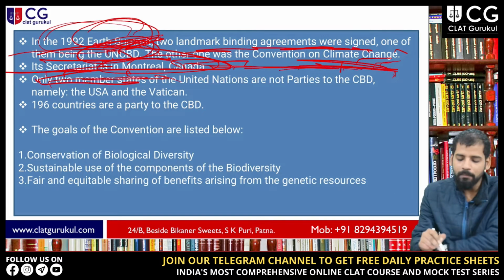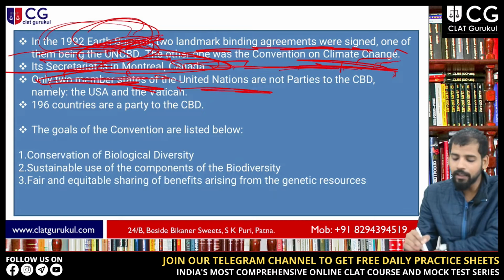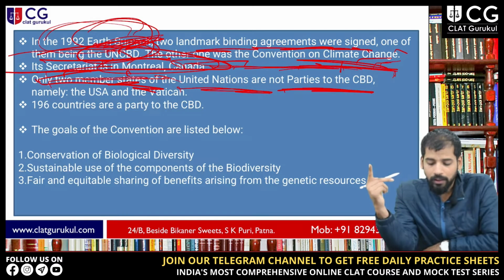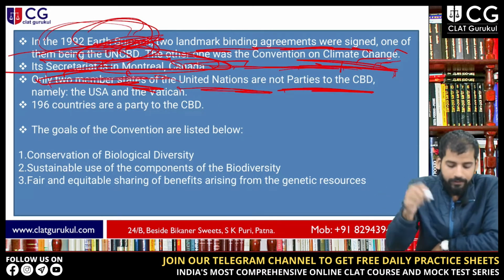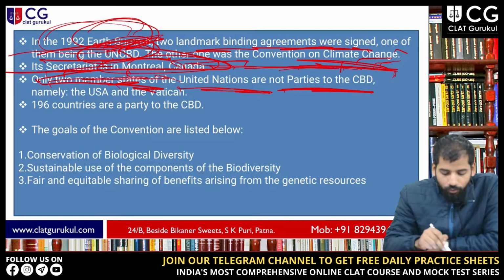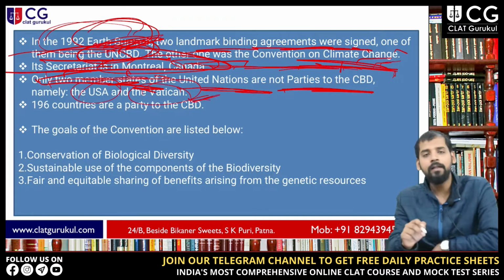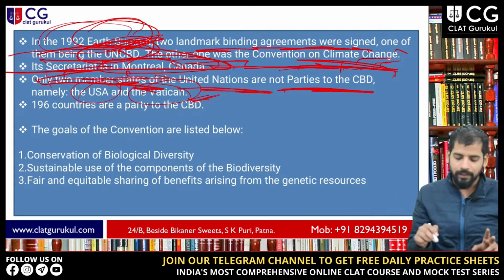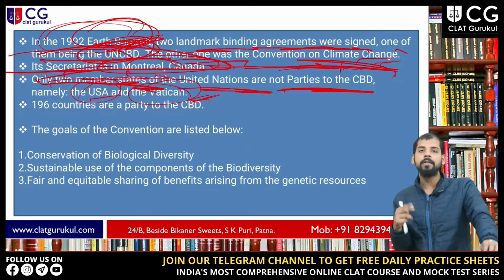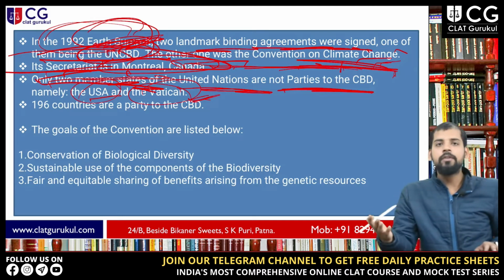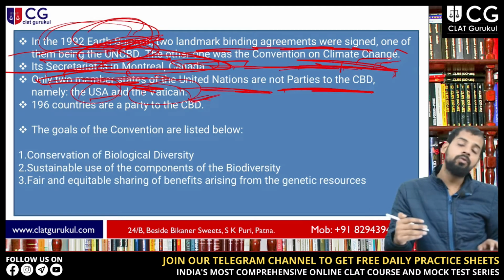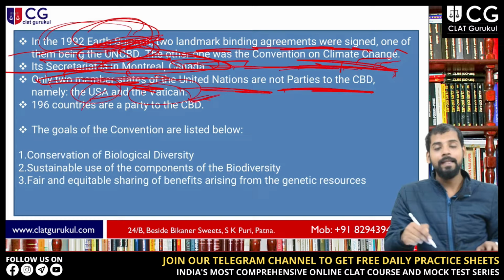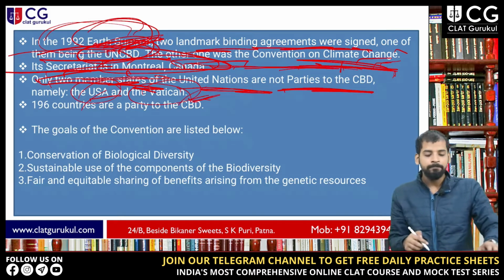Now only 2 member states of the UN, United Nations, are not parties to the Convention on Biological Diversity. What are the 2 nations? The USA and the Vatican City. So you also have to remember these factual things: there are 2 member states of the UN which are not part of the Convention on Biological Diversity. What are the 2 member states? First one is USA and second one is Vatican.